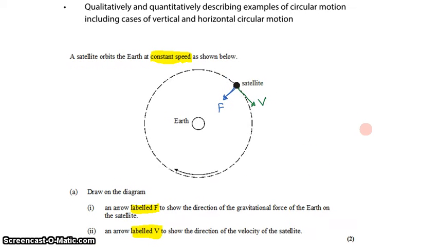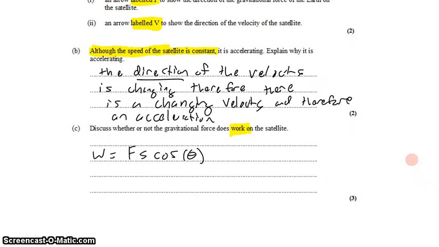When we look at this diagram, though, we see that the force is centripetal towards the center of the circle, and the displacement is along the path of the circle, which means that the angle between the two is 90 degrees. And so since work is Fs cosine theta, and theta is 90 degrees, that means that the work must be 0, because the cosine of 90 degrees is 0.